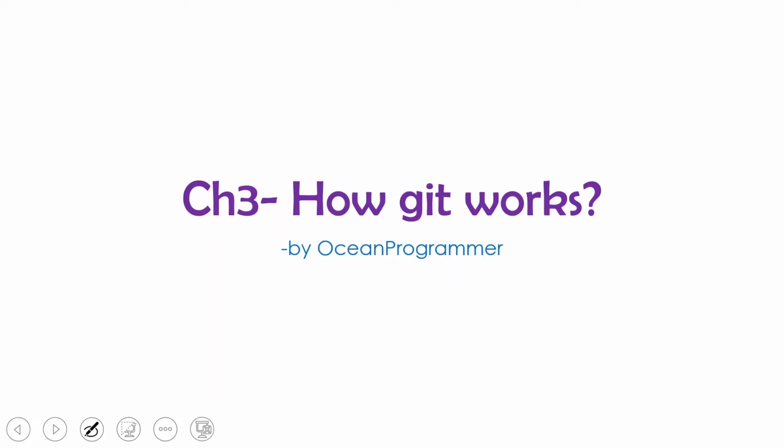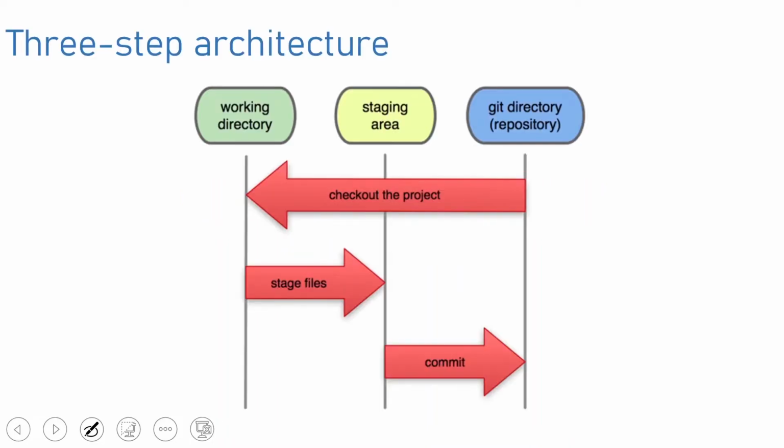Guys, before moving on to chapter 3, you must know what Git is, how it works, and what the three-step architecture used by Git is. What is the three-step architecture? It is the working tree, the staging area, and the Git directory, that is, the repository.